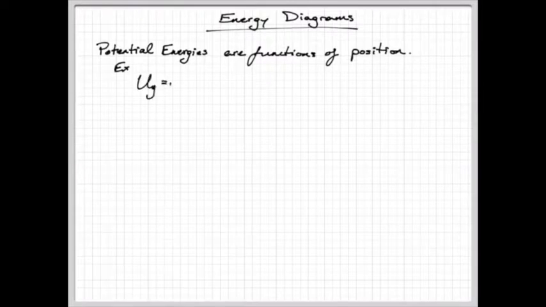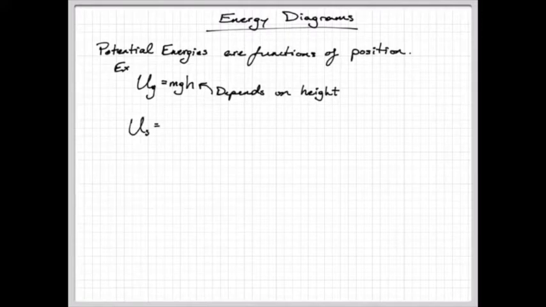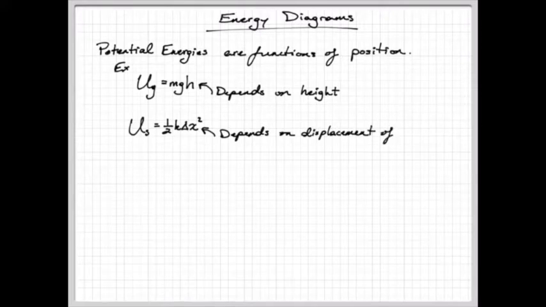So gravitational potential energy depends on height, which is obviously the location between two positions. And elastic potential energy depends on the displacement of the string or the spring being stretched or compressed from equilibrium. So each potential energy is a function of position.